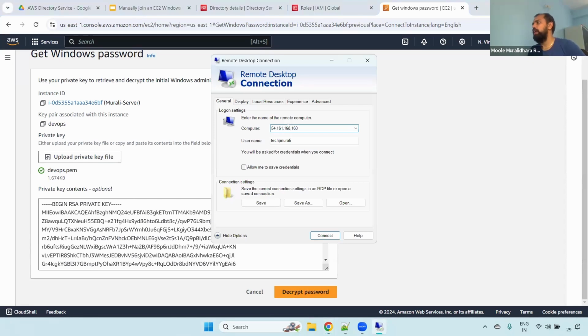Most of the IPs are private. How will we connect? We will be using client VPN. We will connect with that one. We will discuss the client VPN concept in a later part, so that you will get some idea.